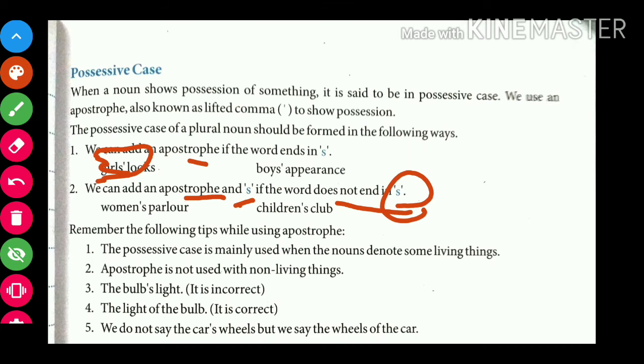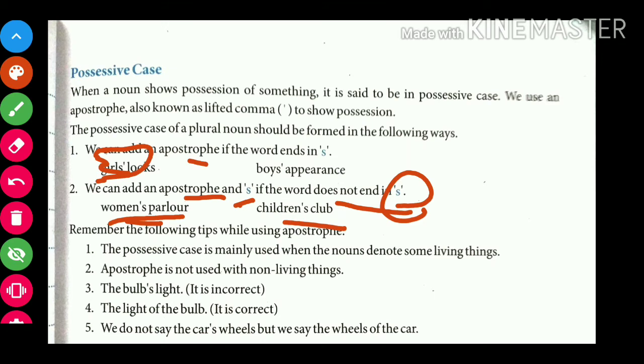Okay, here is an example. Woman's parlor. Whose parlor are we talking about? Woman's parlor. Okay, here we will write like this. To show the parlor belongs to the woman, we add apostrophe s this way. Here, children's club. This club belongs to the children.